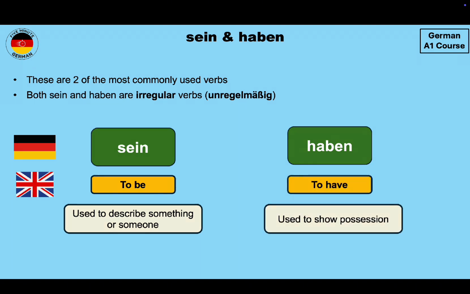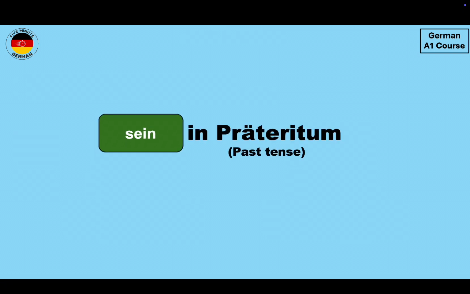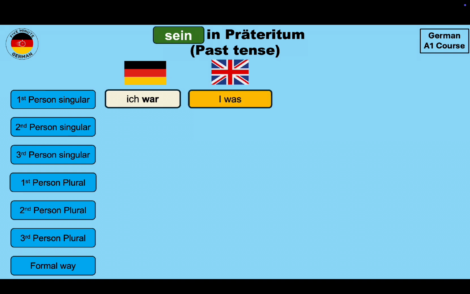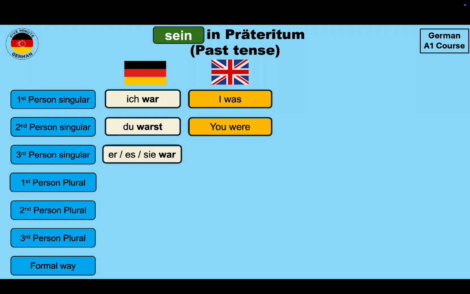So let's first take a look at sein in Präteritum. So I have listed all the different cases of pronouns over here. So the conjugation of sein in Präteritum in the first person singular will be ich war. In English, this means I was. For second person singular, it will be du warst, you were. For third person singular, it is er, es, sie war, he, it, she was.